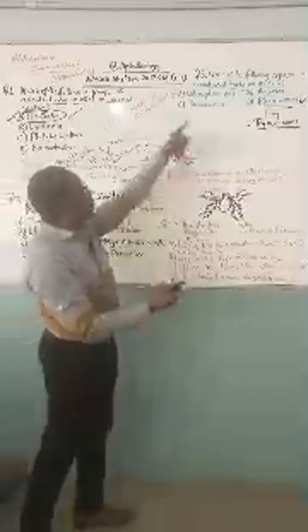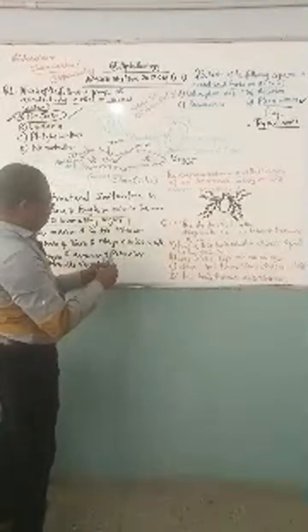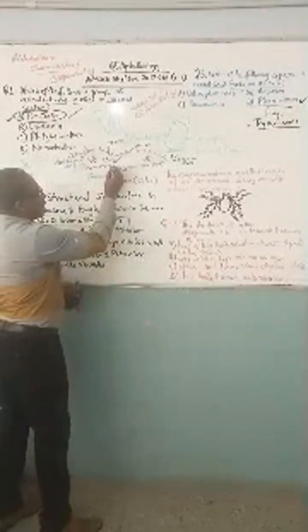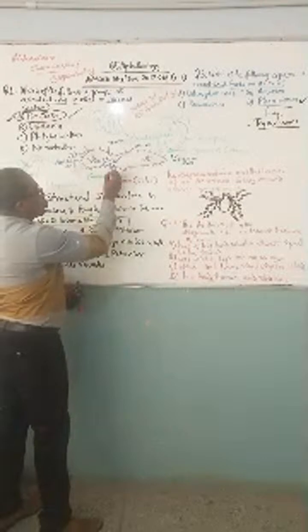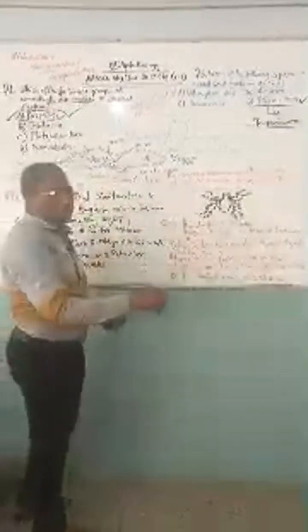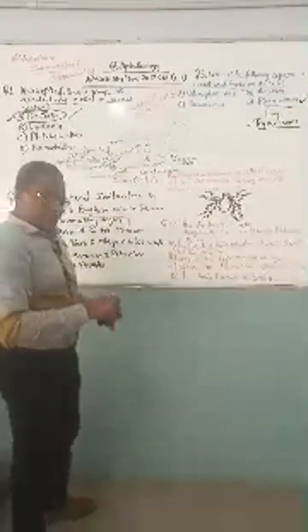Now, Paramecium, you don't need to be told. I've already mentioned it before. You can see the organisms are all coming up on the screen, clearly showing that Paramecium can exist on its own. Paramecium has a unique structure that is present on its body. Those of you that studied my video carefully, go and check that video. You'll notice that it has a structure here. This structure, we call it the oral groove. The Paramecium uses this oral groove for feeding on its own. The food enters the oral groove like a mouth and goes into the gullet.